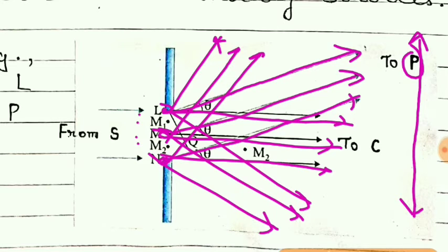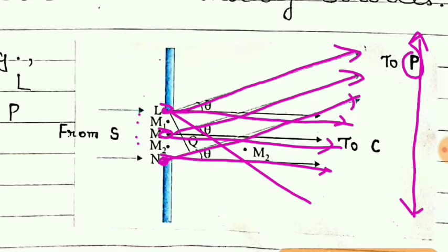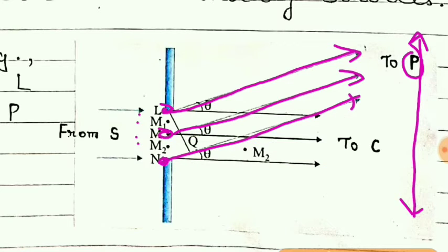So here we have considered the rays from L, M and N towards point P, which make an angle theta. You can see the angle made by these rays with the horizontal is theta.